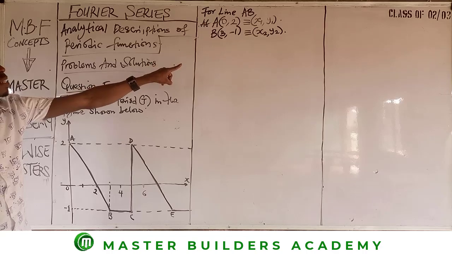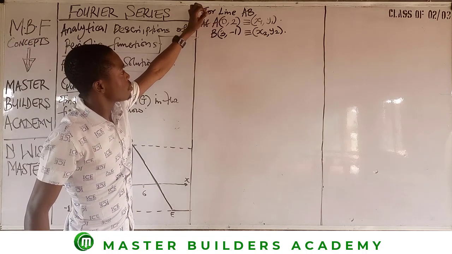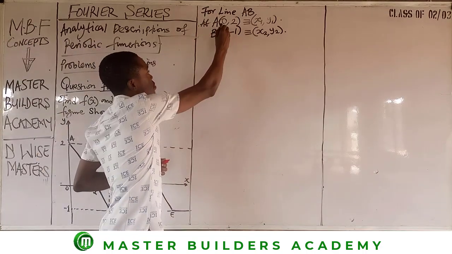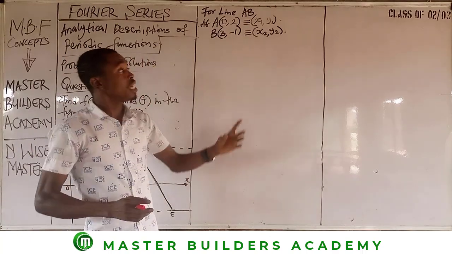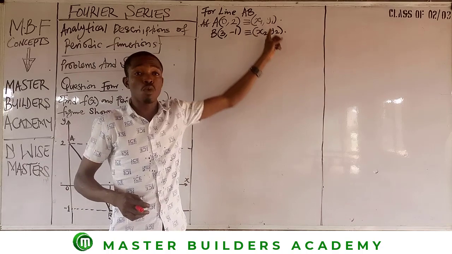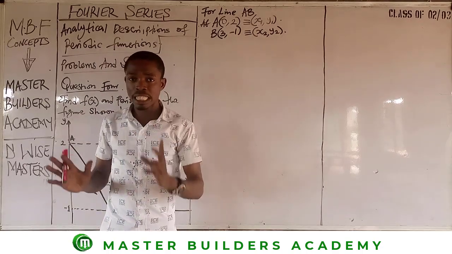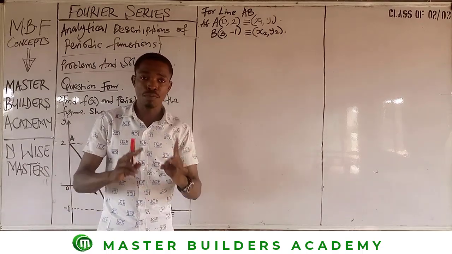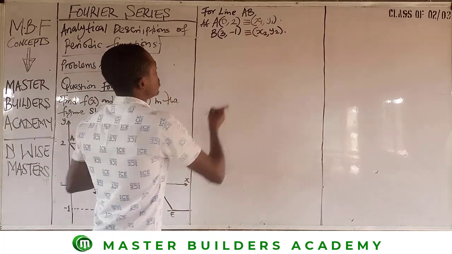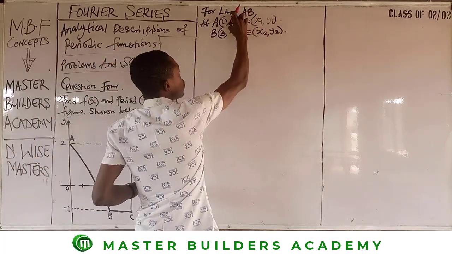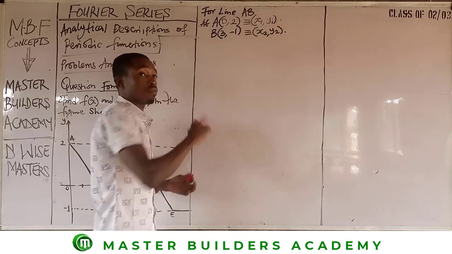Having gotten this, the next thing we are quickly going to do as usual is to compare the two values of y to see if they are the same. Check if y1 is equal to y2. So when we check now, y1 is equal to 2 and y2 is equal to -1.